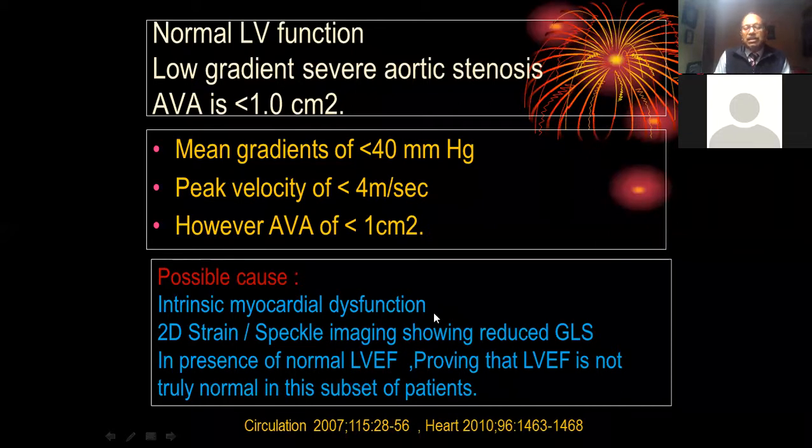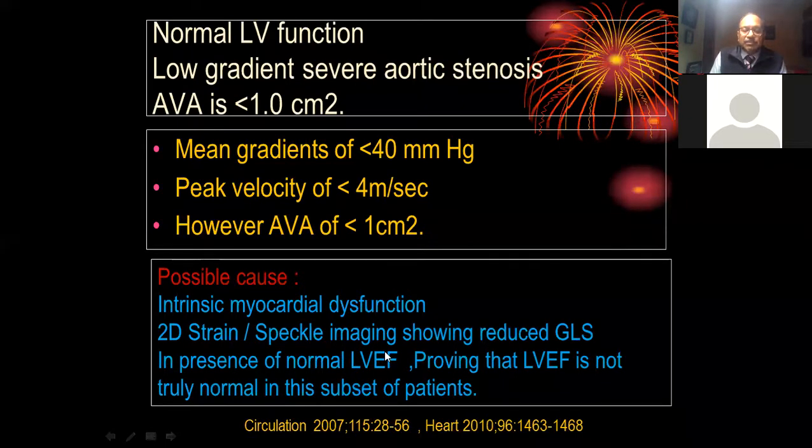stenosis with preserved LV systolic function, saying that their effective ejection fraction is normal, but they have a subclinical LV dysfunction.